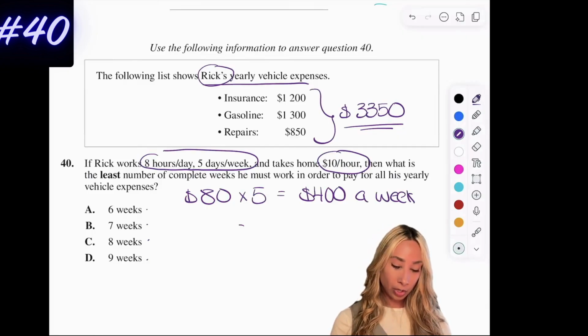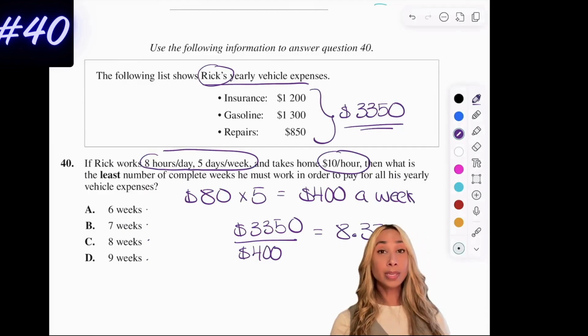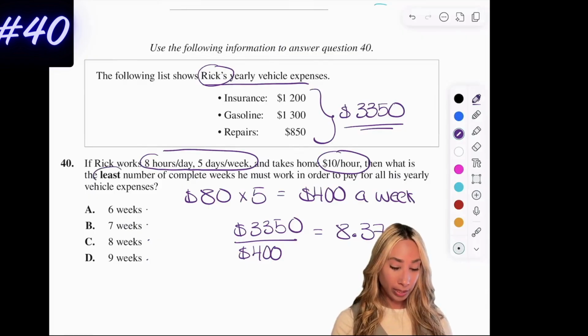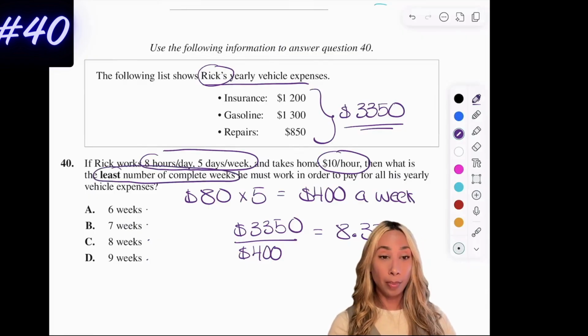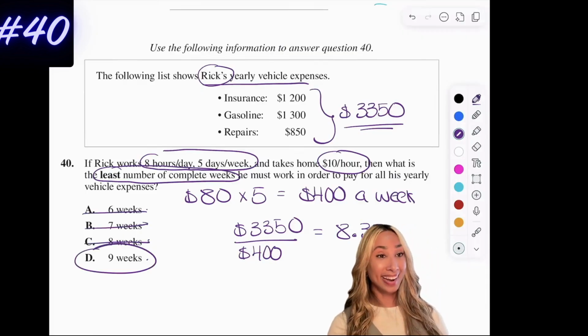Now we want to know how many weeks it's going to take for him to pay this. So we're going to take our total amount and divide it by the 400. That's going to get me to 8.37. Now, this is one of those ones that I was talking about earlier. We get a decimal and it's tempting to say it's just going to take 8 weeks. However, it wants to know the total unit in weeks. We can't say it's 8 weeks because that would mean Rick still has a few days of extra work. So instead, we want to know the least amount of weeks. We're going to have to round up, meaning the answer isn't C, but rather D. We're going to round that up to 9.